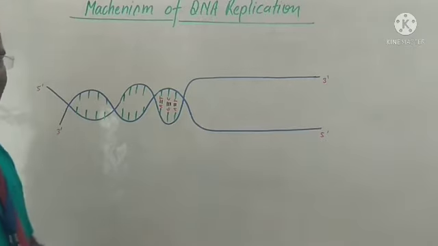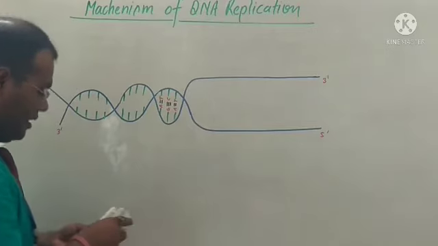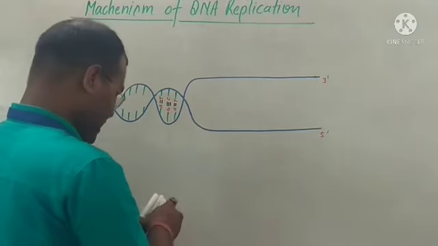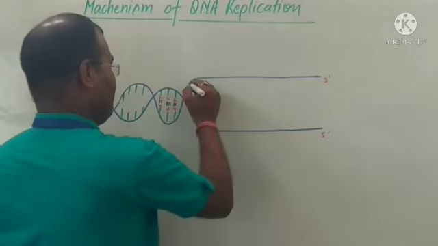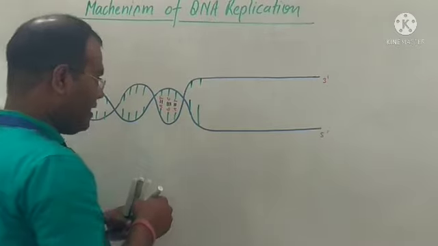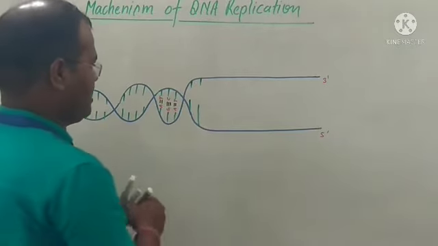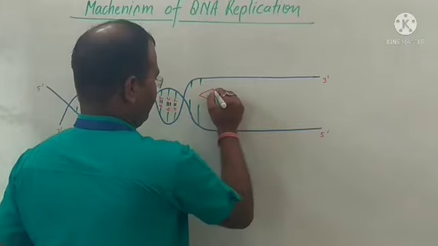So in this structure, firstly the helicase enzyme comes near the hydrogen bonds, and this enzyme cuts the hydrogen bonds. This is the helicase enzyme.